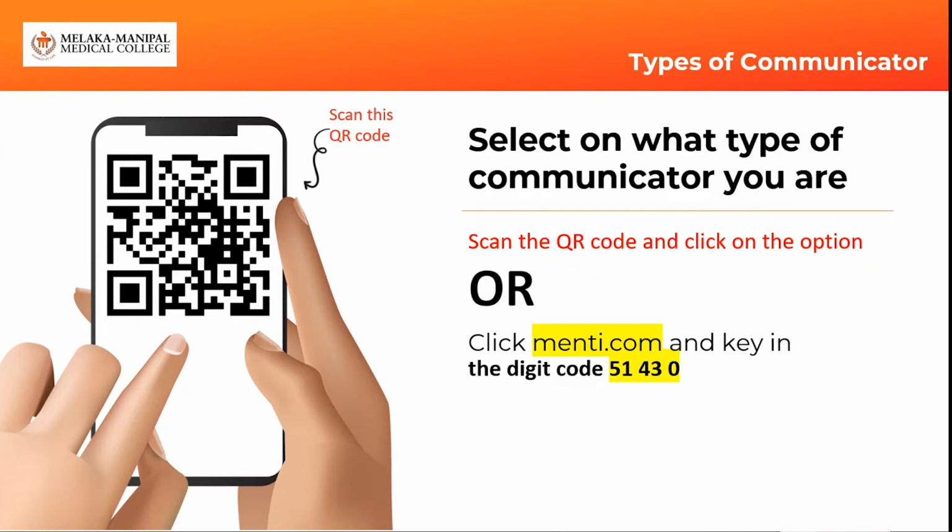Hey, looks like quite a number is coming in saying they've done. Excellent. Okay. Yeah, I can see that in my message as well here. Because when we change this slide, you may not get that QR code, but you can still always take that menti.com and 51430. You can always key in that. Either way, it's going to work.